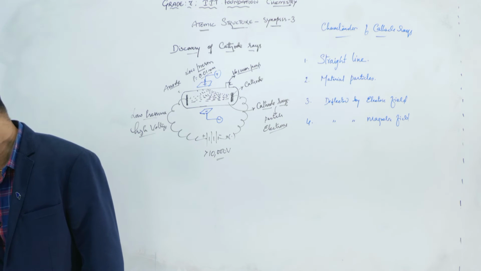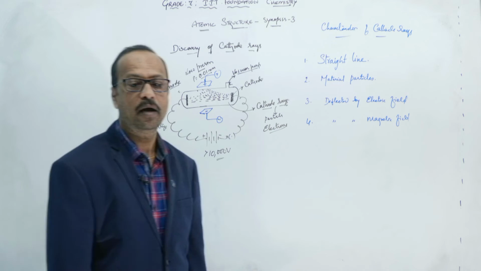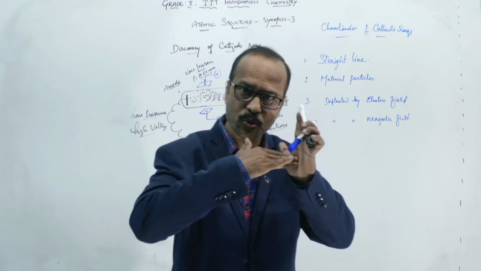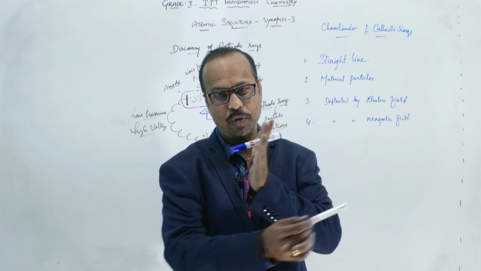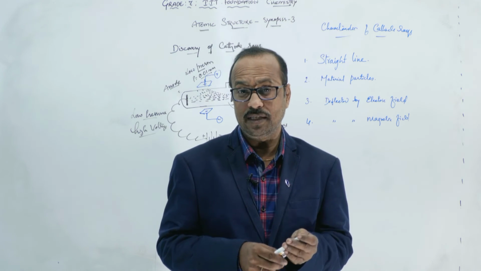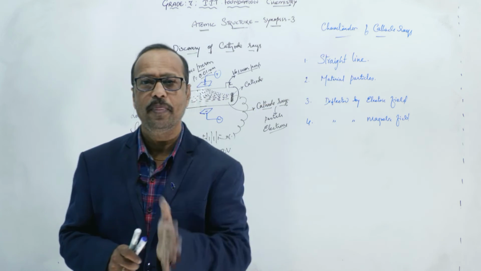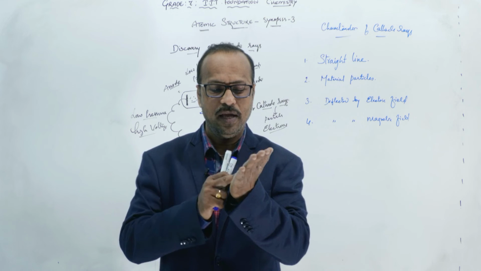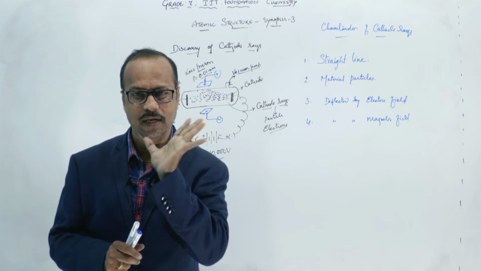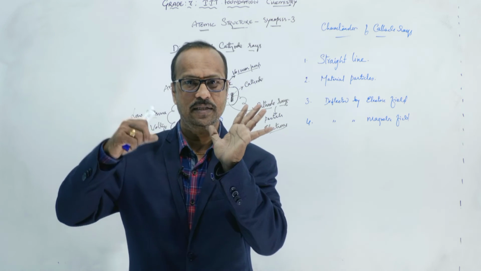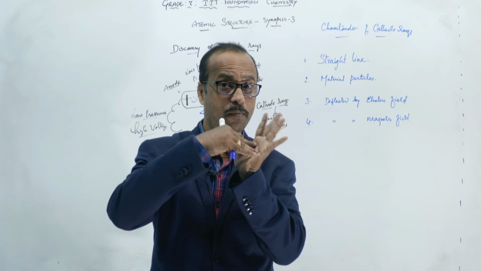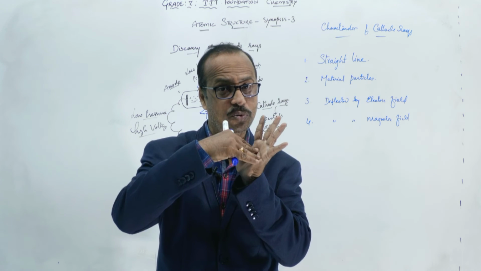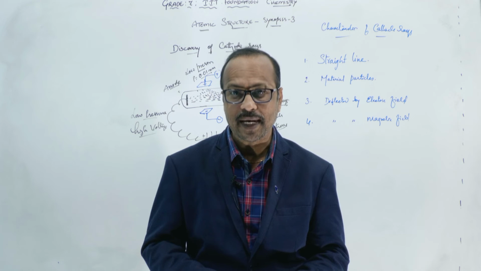Right. Now, next one is penetrating power. Penetrating means what? Passing through the material, like X-rays. You know X-rays. For example, if there is a fracture in our hand, then if you take the X-rays, what happens? The X-rays pass through our skin and enter till the bones. So passing through the material is called penetrating.